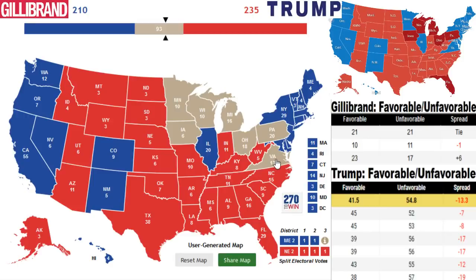Moving on down to Virginia, this is a state that has shifted over and definitely become more blue. We can see here Hillary Clinton winning the state by about 5 percentage points or so. And we feel like Gillibrand has enough name recognition in this part of the country that she would also be able to keep those gains that the Democrats have been able to pick up in a state like Virginia over the last decade or so.